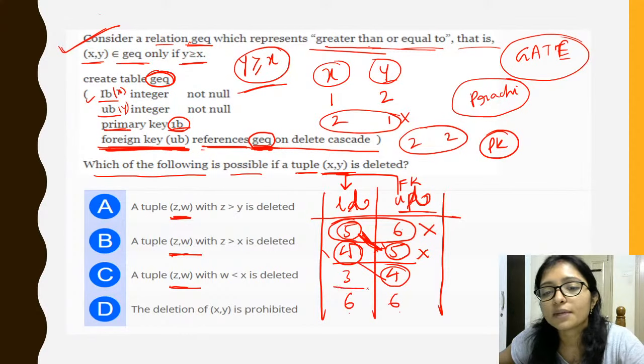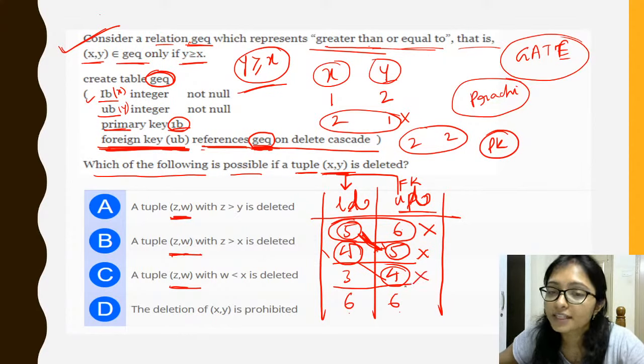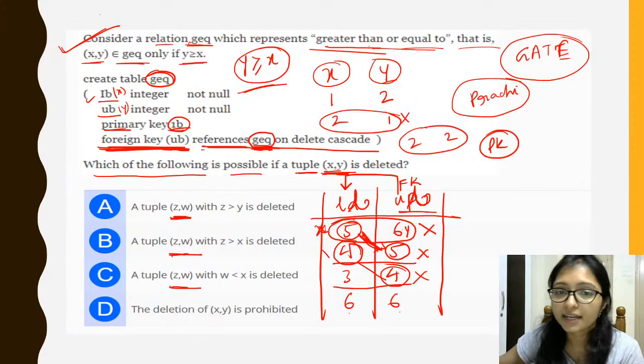4 is here, means it will be also deleted, right? Clear? It will be also deleted. Now what is the relationship? Now if you take, this is x and this is y, right? 5 is x and 6 is y.